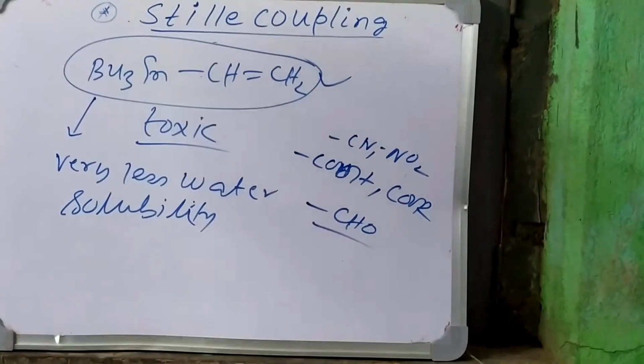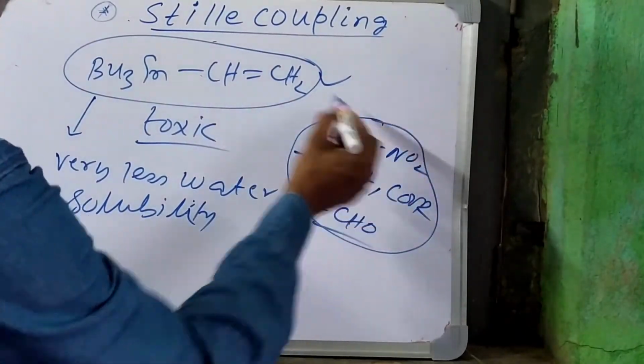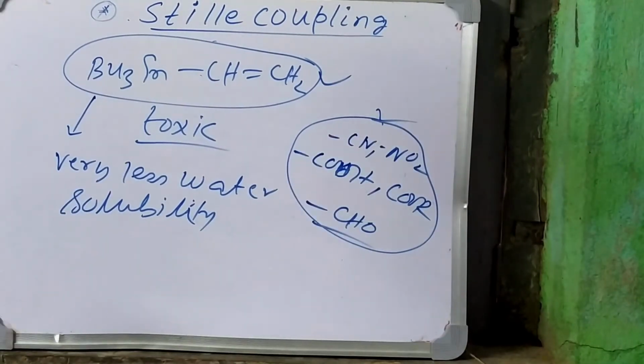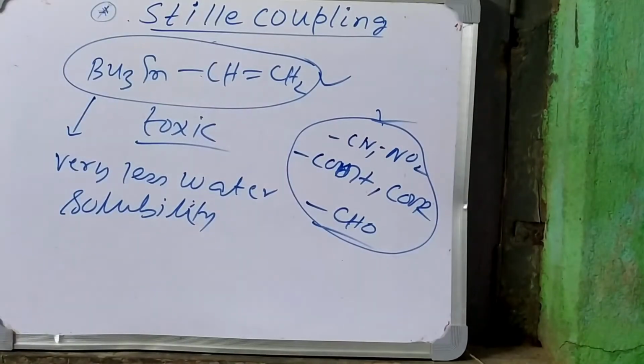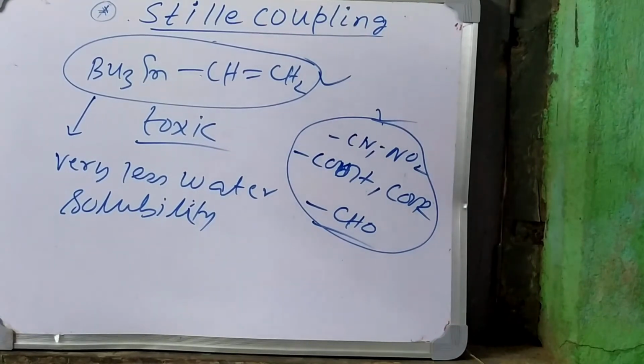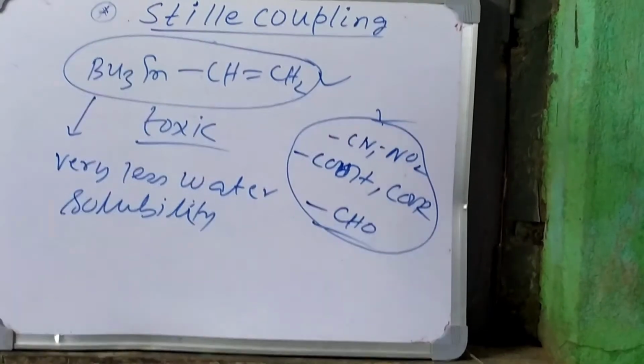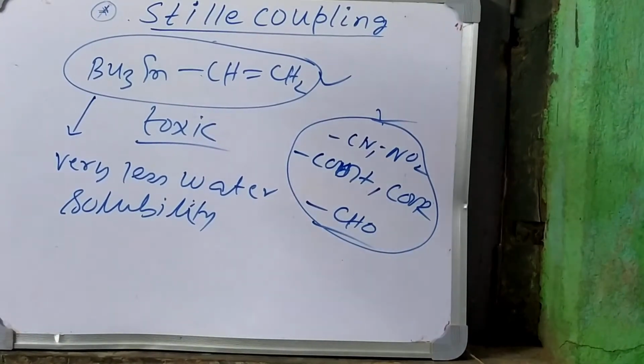Means if the substrate contains this type of group, the reaction doesn't affect them. This is the main advantage of the Stille coupling. Another advantage is that the reaction is easier to carry out, as it can be carried out in air.